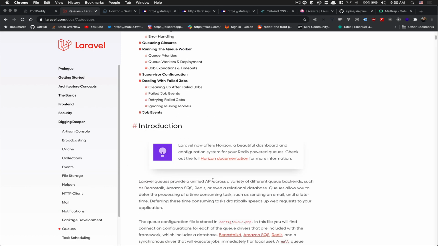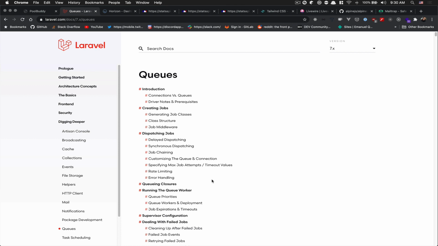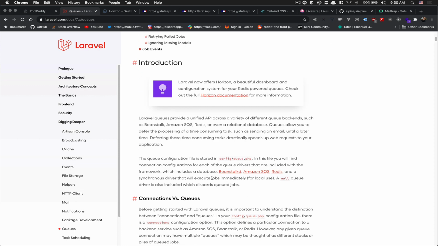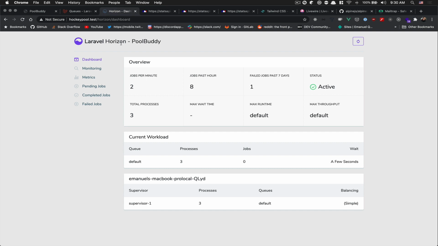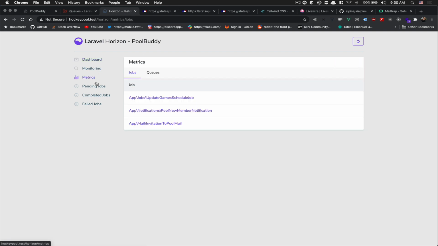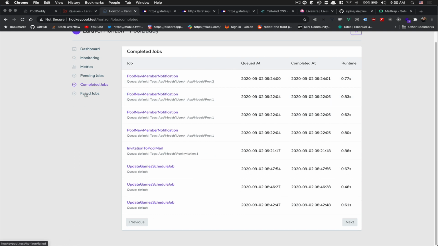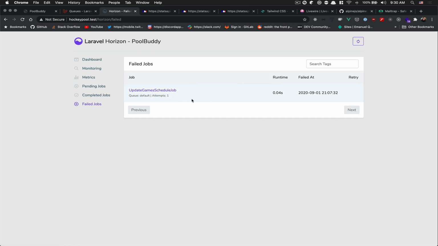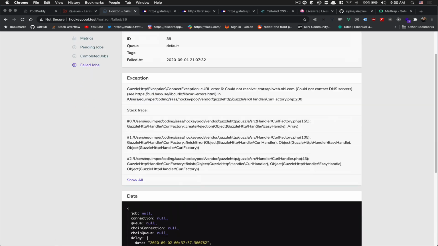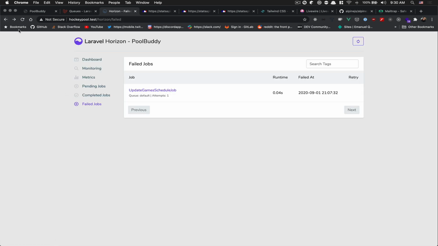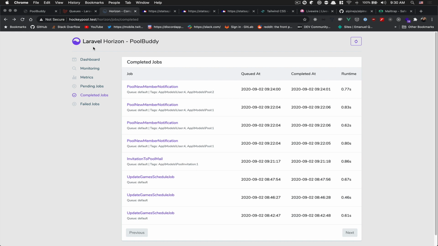After that, the most important part of my app was the queue. That was one of the reasons. And one of the things I like is that they come with this dashboard, Laravel Horizon. You see, I've just restarted everything, so you see I have quite all my jobs. I can see my jobs, I can see those that are complete. I can see the failed ones, I can retry them. I can check why they crashed, and yeah, it's really nice. This comes already with Laravel, it's free.